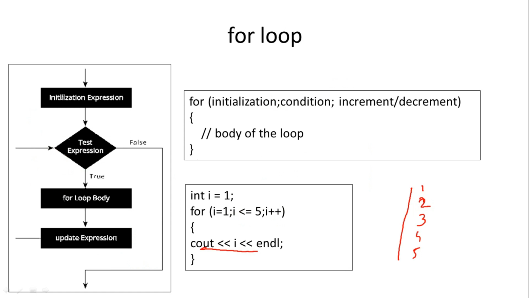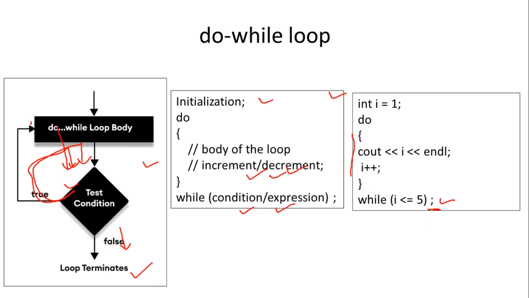So we have seen the difference between while and do while, but what is the difference between while, do while and for loop? In case of while and do while loops, in advance we do not have the knowledge of how many times that statement will be executed. In this example we have written I less than equal to 5.